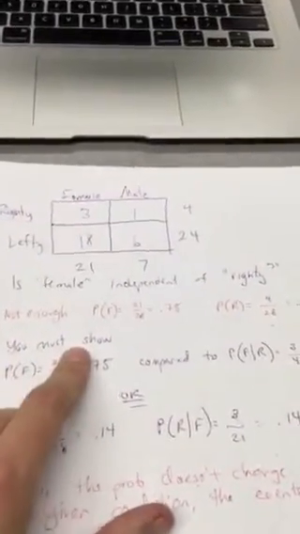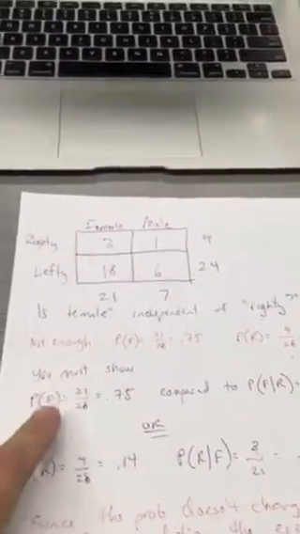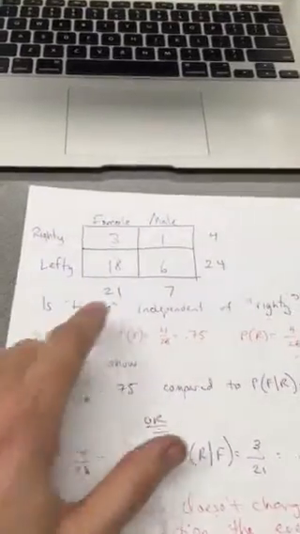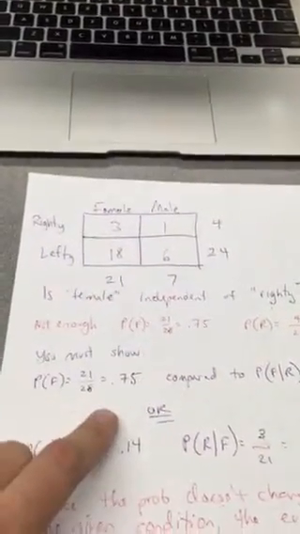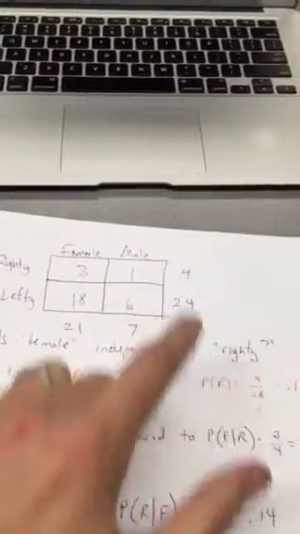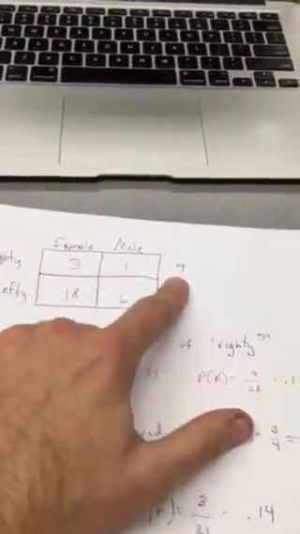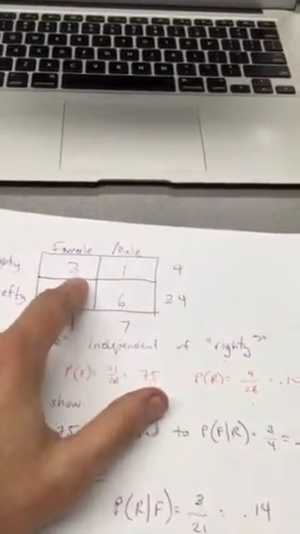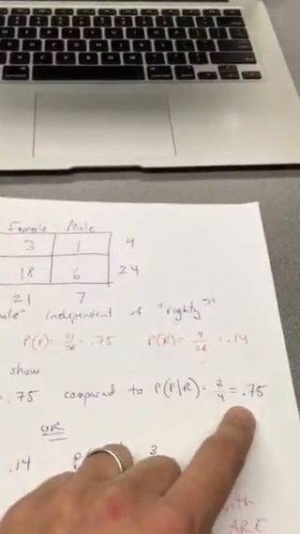So I have to show, in order to prove independence, the probability of choosing a female, 21 out of 28, is 0.75, compared to the probability of choosing a female given that she's right-handed. So, given that they are right-handed, 4 people are right-handed, 3 are female, 3 out of 4, that is also 0.75.